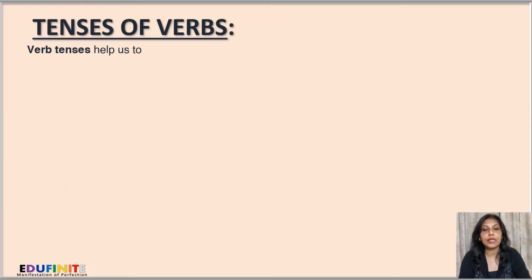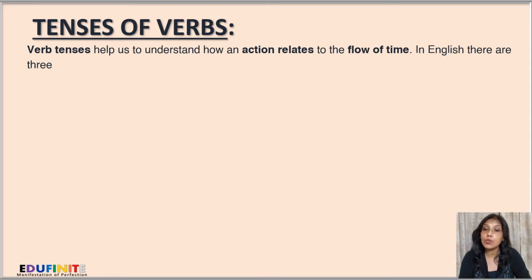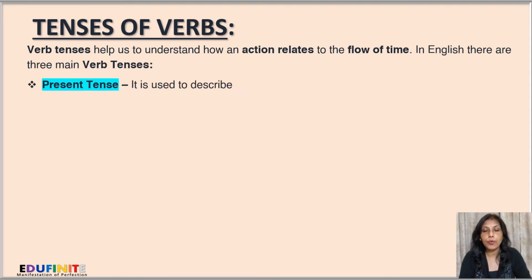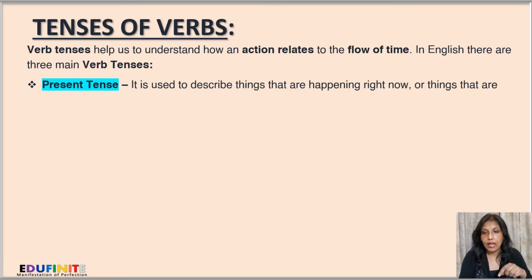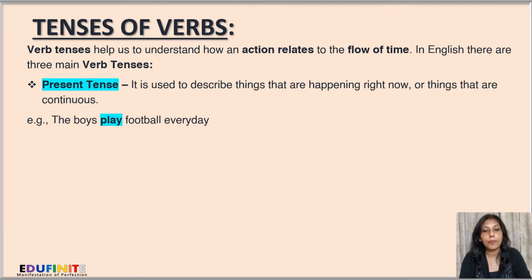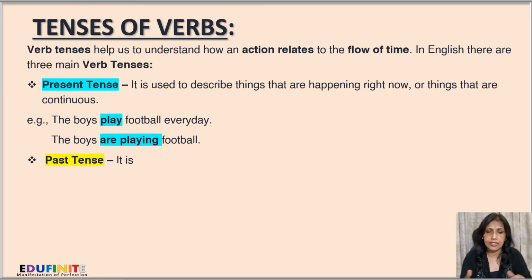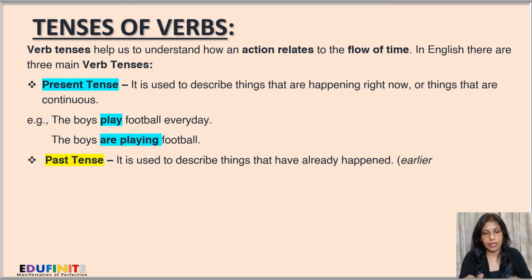Next, let's focus on the tenses of verbs. Verb tenses help us to understand how an action relates to the flow of time. In English, there are three main verb tenses. Present tense. It is used to describe things that are happening right now or things that are continuous. The boys play football every day. So the boys are playing it every day. That's continuous. The boys are playing football. This is happening right now.